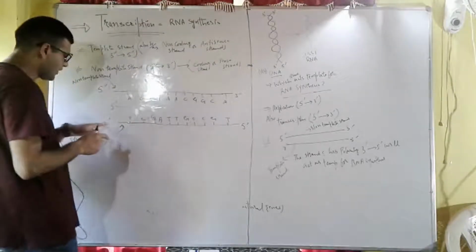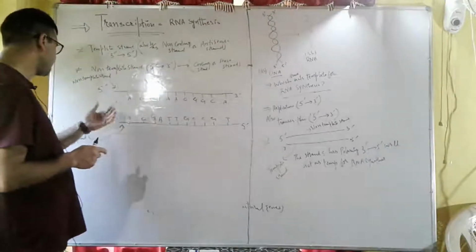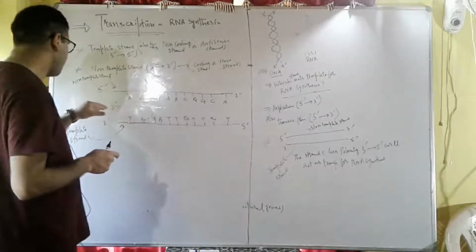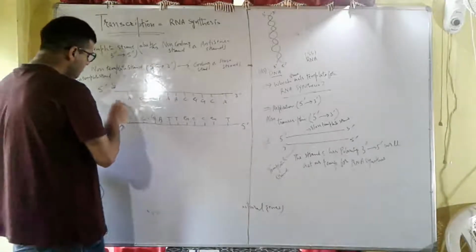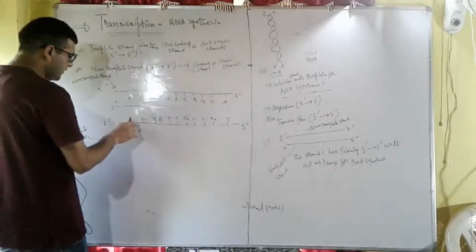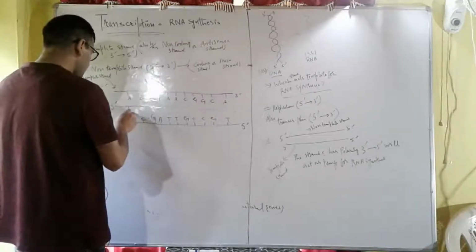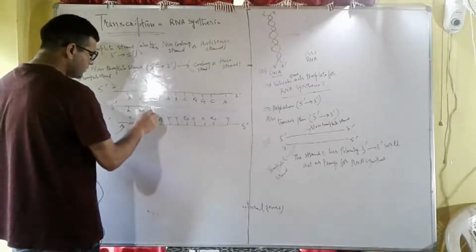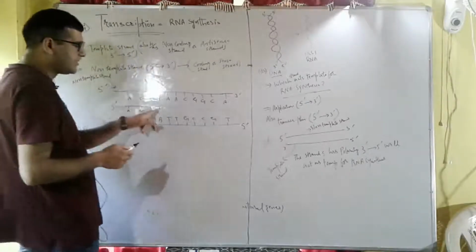This strand will act as the template for the synthesis of RNA, and RNA synthesis takes place in the 5' to 3' direction. So the sequence would be: thymine pairs with adenine, cytosine pairs with guanine, guanine pairs with cytosine, and adenine pairs with thymine.